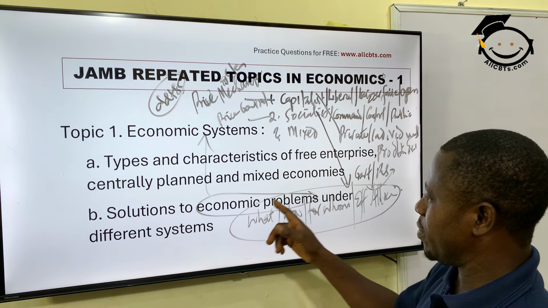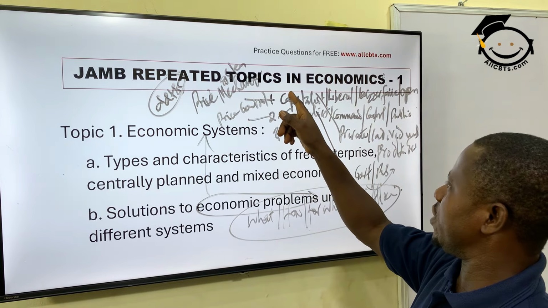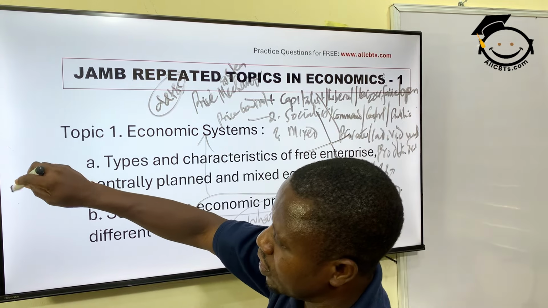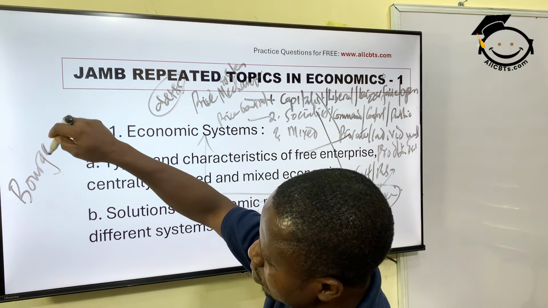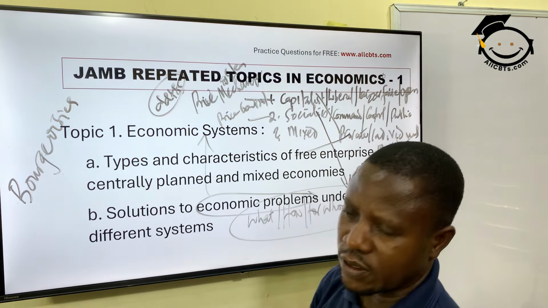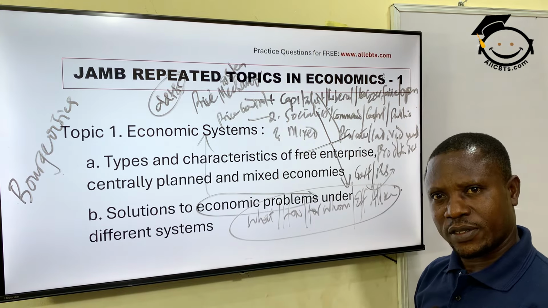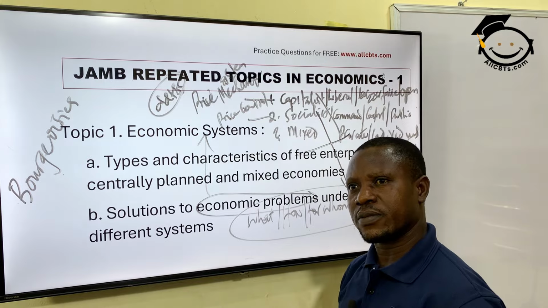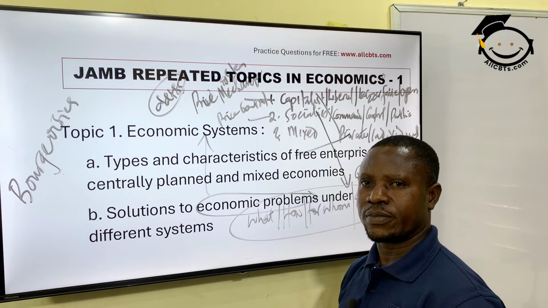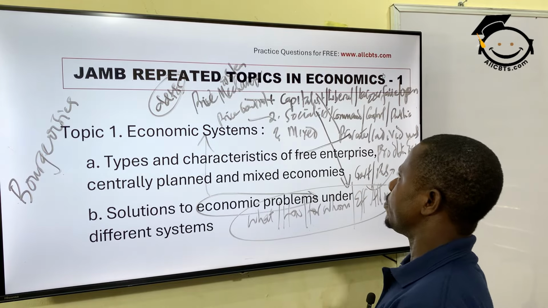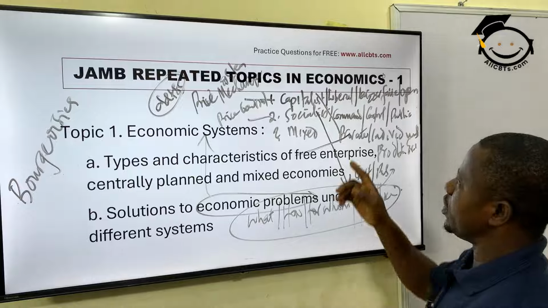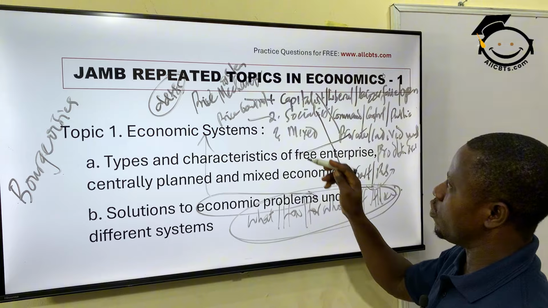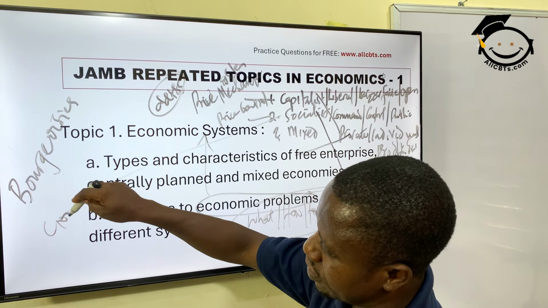So these problems will be solved under capitalism by the private individuals. And these private people are also known as what? The bourgeoisies, the capital owners. Like in Nigeria, we have the likes of Dangote, Otedola, Adenuga, and the rest of them. Okay? Very well. While for the socialist states, these solutions are being provided by who? By the government, the public.